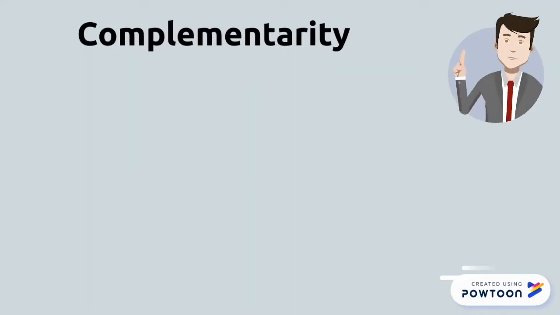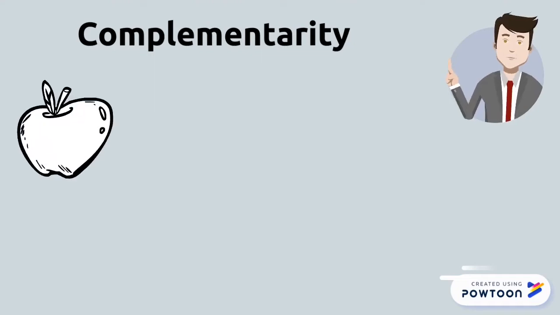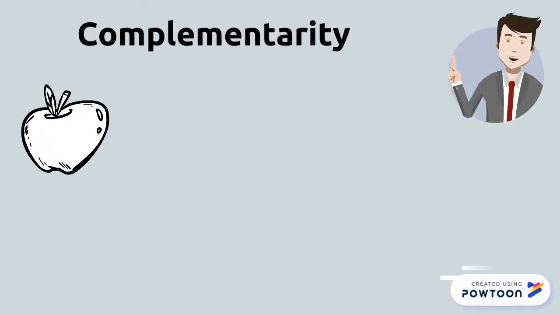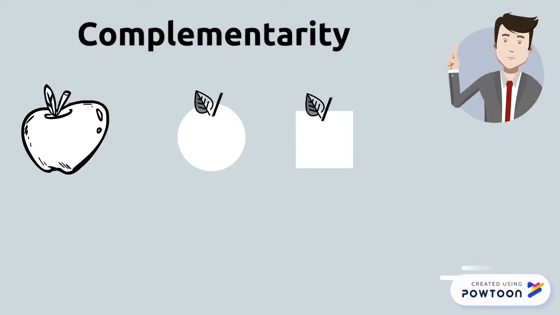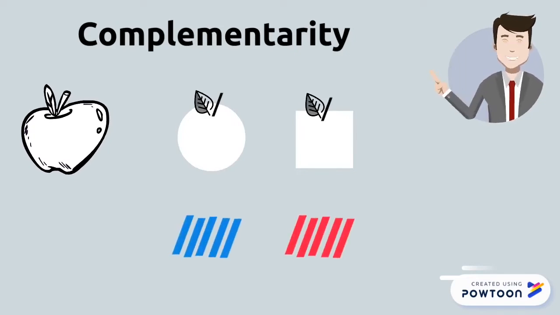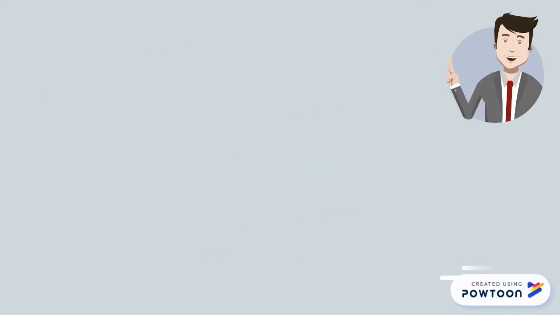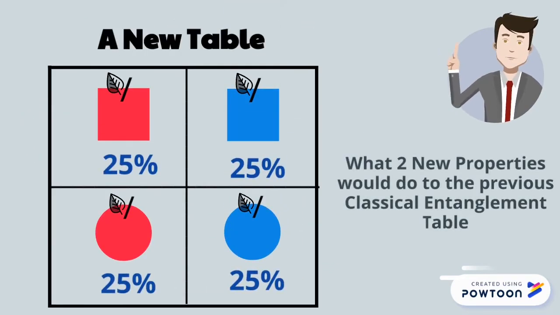Quantum entanglement has an aspect called complementarity, which makes it different from classical entanglement. Previously, our apples could only exhibit two shapes, square and circle. Now let's imagine it can also exhibit two colors, red and blue. This adds two more possible states. For classical systems, this added property would imply that our apples could be in any of four possible states: a red square, a red circle, a blue square, and a blue circle.